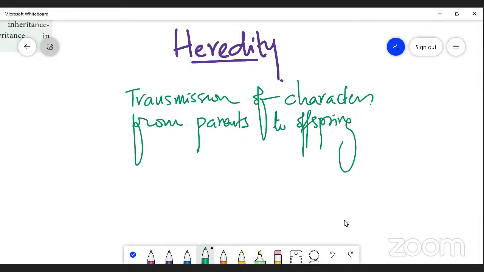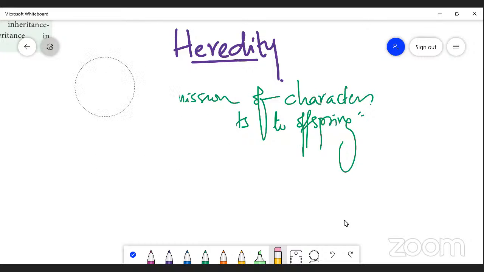So that is called heredity, right? Heredity is nothing but how these characters are transmitted from parents to offspring. That is called heredity.